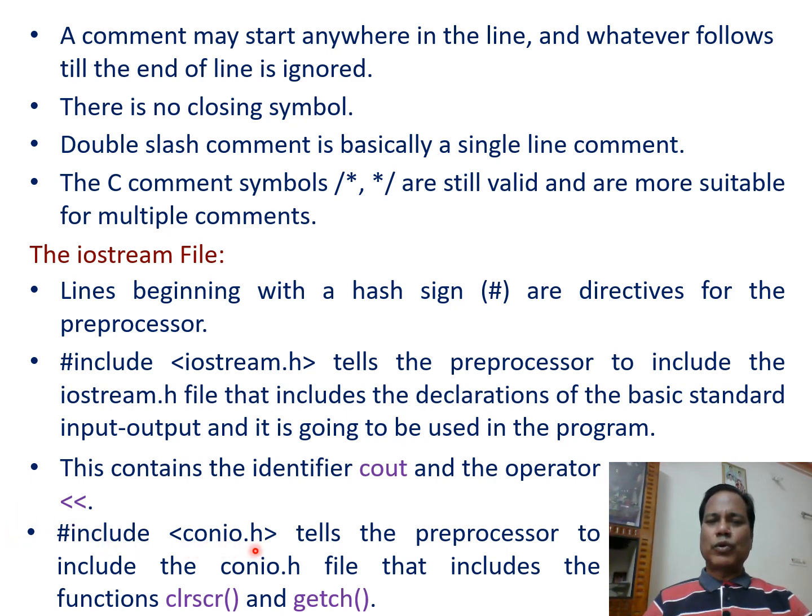Hash include conio.h tells the preprocessor to include the conio.h file that includes the functions clrscr and getch. So for working of clrscr and getch functions, we include the conio.h header file.